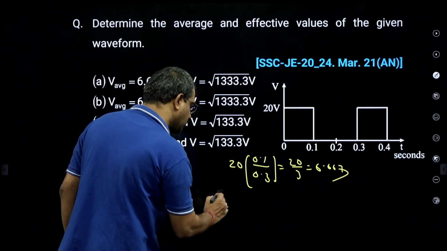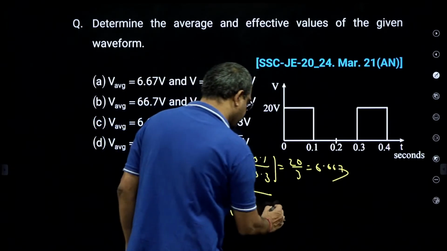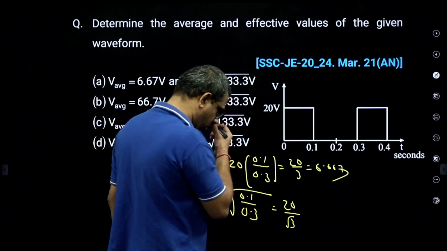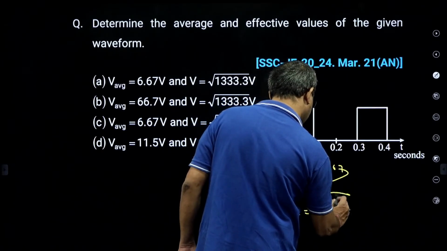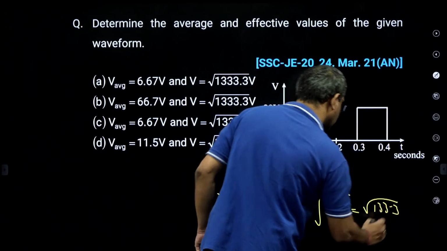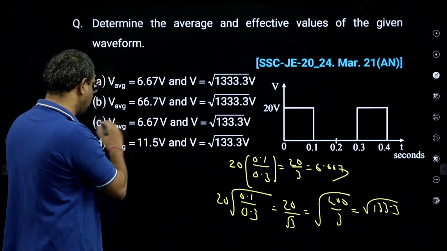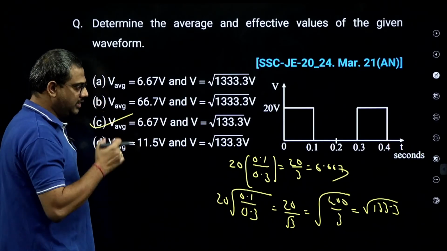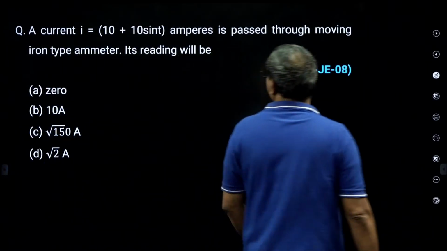But what is VRMS? 20 times root of 0.1 by 0.3. That is going to be 20 by root 3. So 20 by root 3 is root of 400 by 3. 400 by 3 is 133.3, so root 133.3. So one way, the average is 6.667 and RMS is root 133. So option C. 1000 cannot be, and this is 6. That is also a simple bit. A calculator is also not necessary. Chalo, now look at the next question, everybody.